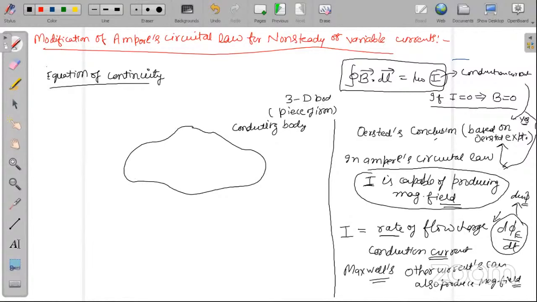Please tell me, what will be the surface of the piece of iron? Closed surface or open surface? Closed surface. Please remember, the surface is a closed surface. What will be the volume of the piece of iron, closed volume or open volume? Sir, open volume. I have already told you volume is always open.